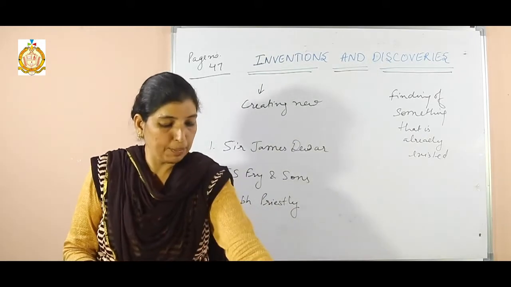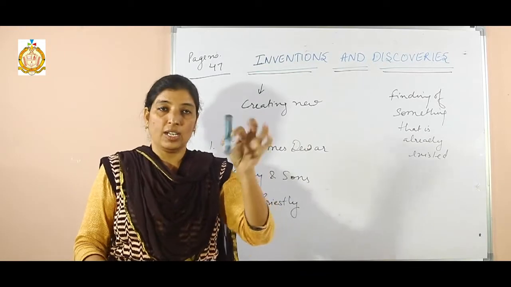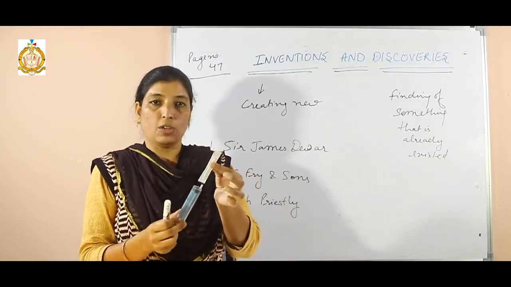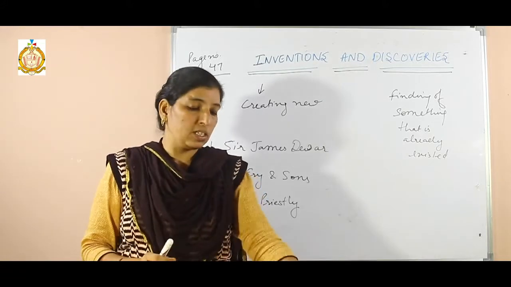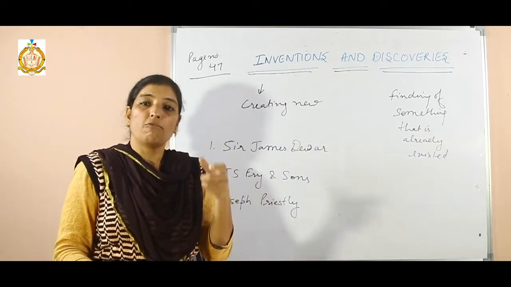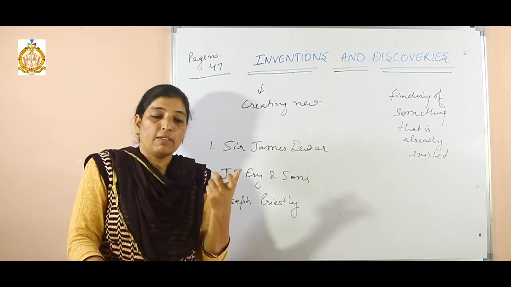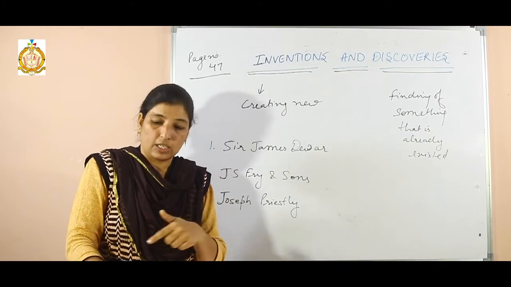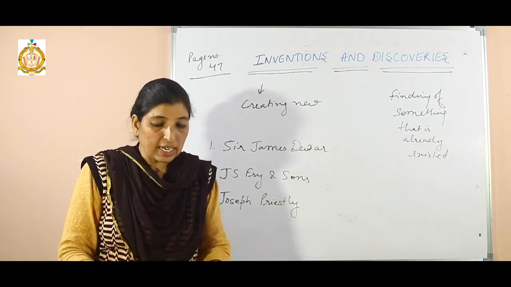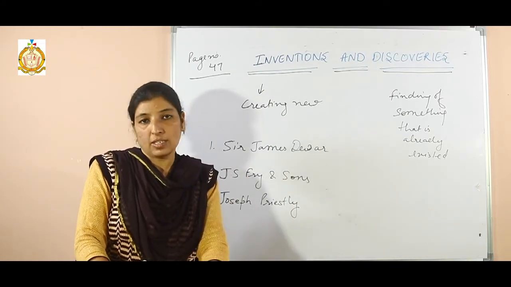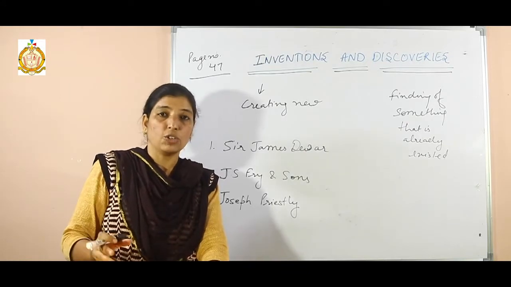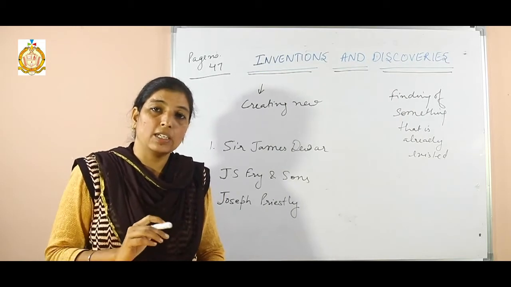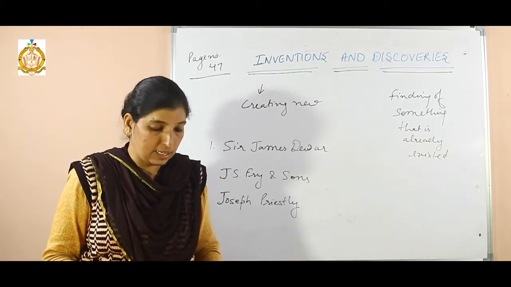Clear? That is the name of that inventor. Next is a hypodermic syringe. With that syringe we can use a needle also. So this type of hypodermic syringe is used to inject a vaccine in our body when we are suffering from any kind of disease. Clear? So that hypodermic syringe was the invention of Alexander Wood. So who invented this? Alexander Wood, that hypodermic syringe.